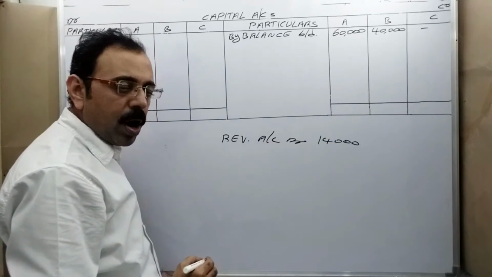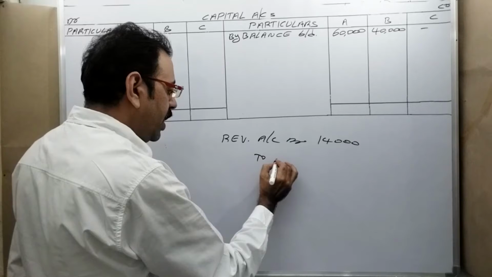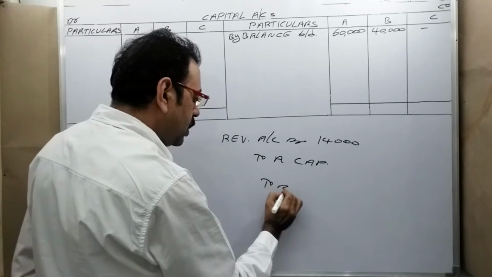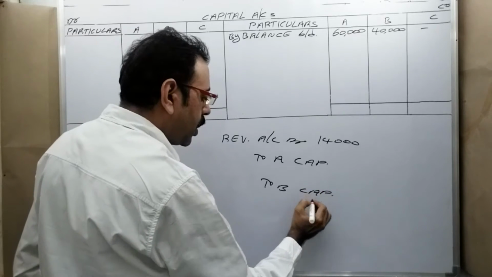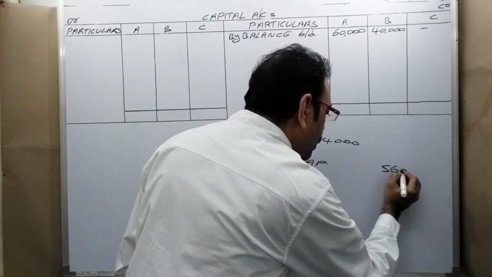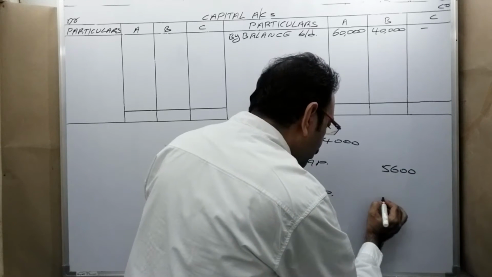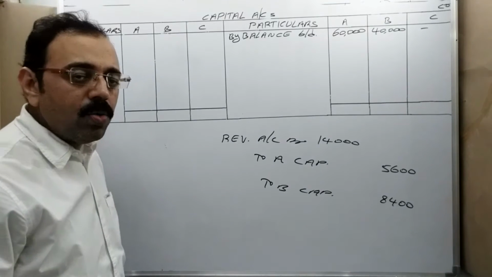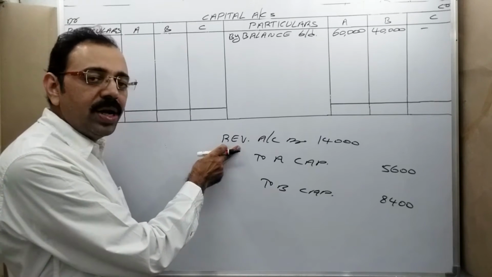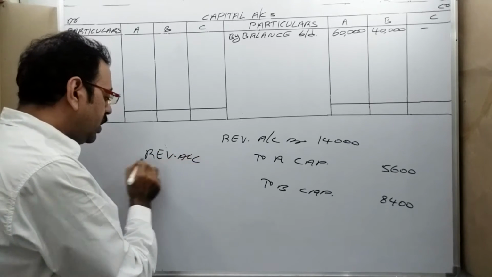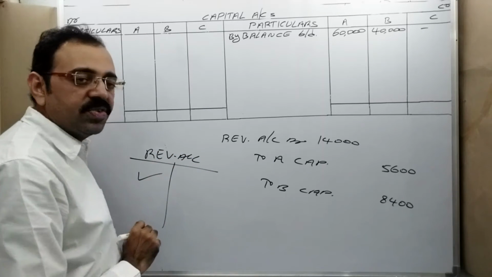That amount we have transferred to old partners' capital accounts: A 5,600 and B 8,400. Now, since revaluation account is on the debit side, in revaluation account we posted this entry on the debit side.